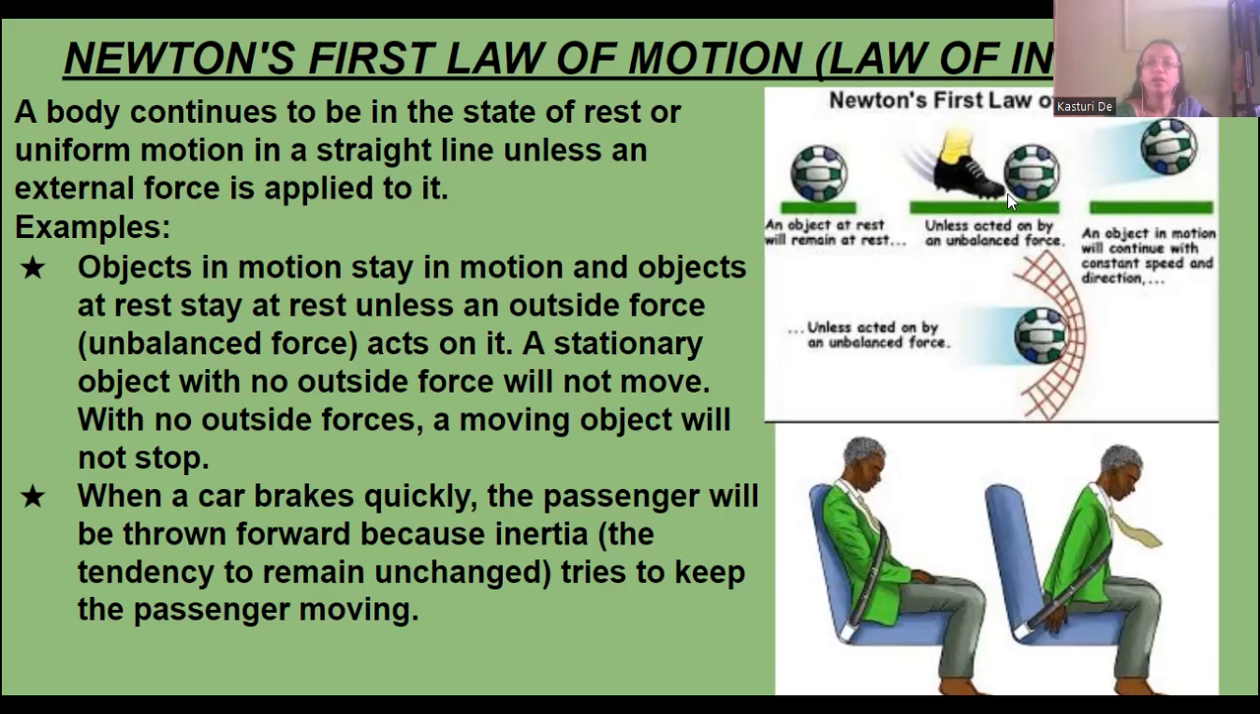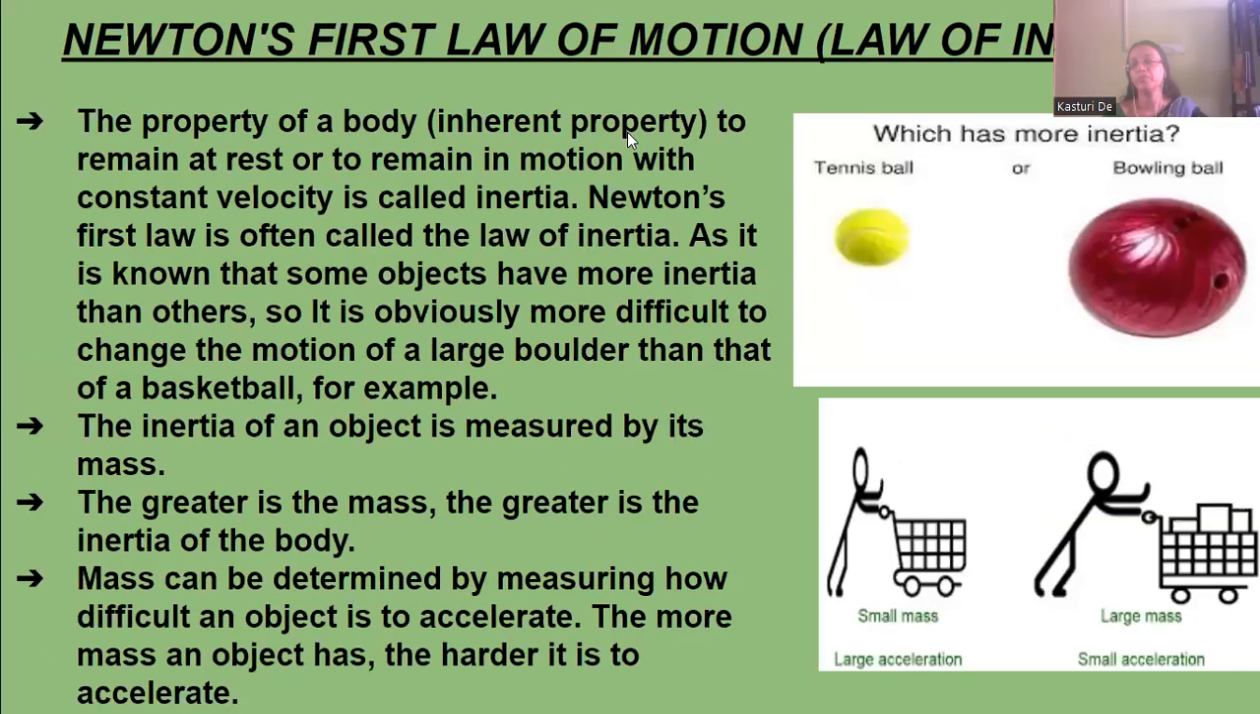The next slide is the property of a body, that is inertia. The inherent property of a body to remain at rest or to remain in motion with constant velocity is called inertia. So what is meant by inertia? We are calling it the law of inertia. It's the property of the body, the inherent property inside the body, to remain at rest or to remain in motion with a constant velocity. That is known as inertia.